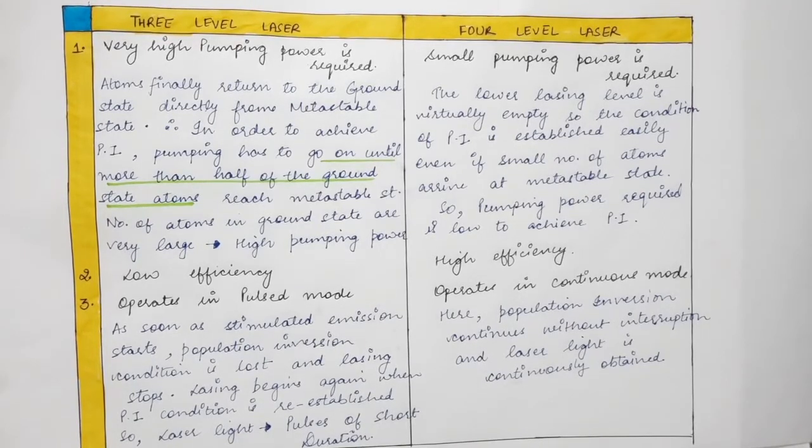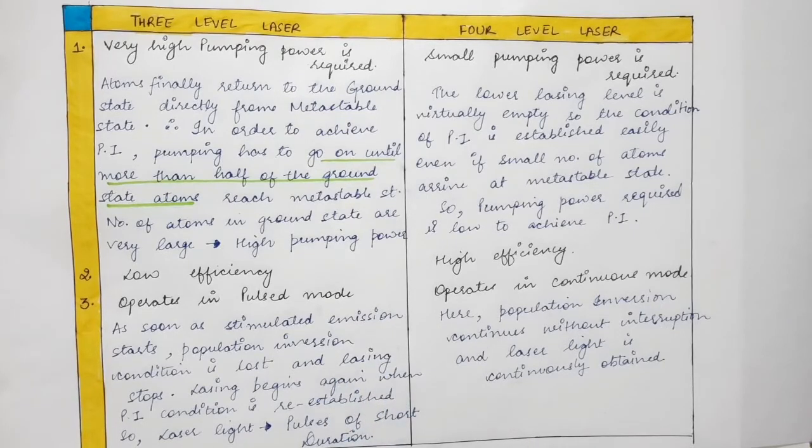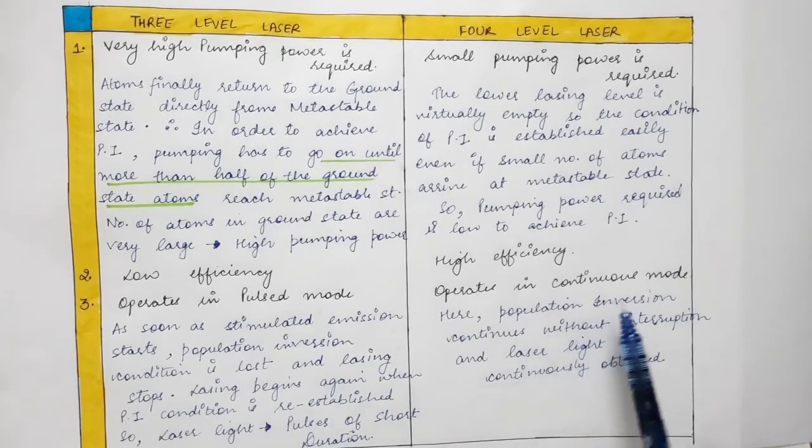No atoms are present in the lower lasing level, so the population inversion condition is always maintained. Therefore it operates in continuous mode. The photons which come out of the 4-level laser are in continuous form. They are not in the form of pulses of short duration as in the 3-level laser, but are emitted as a continuous wave.